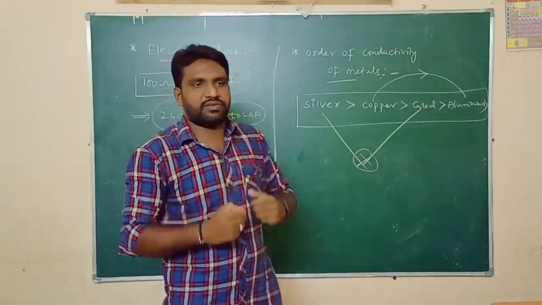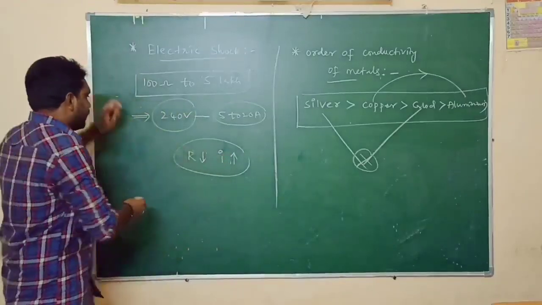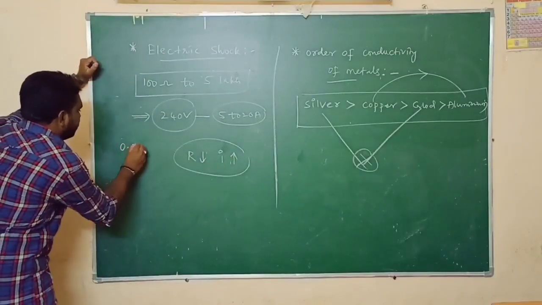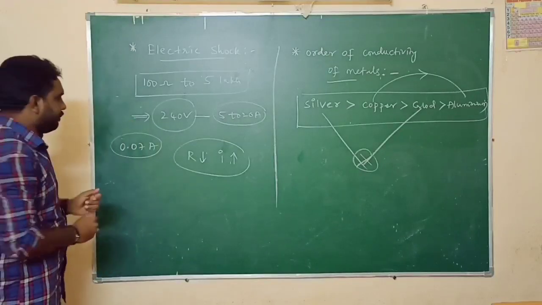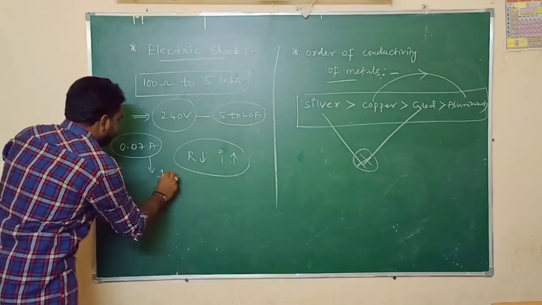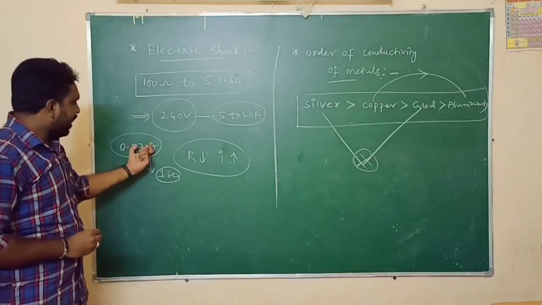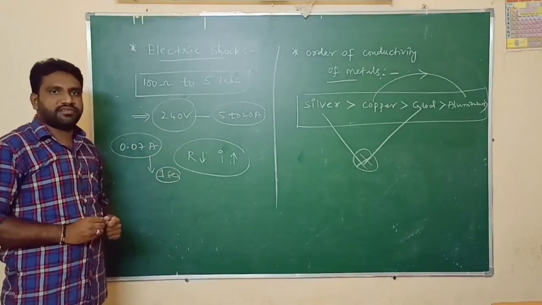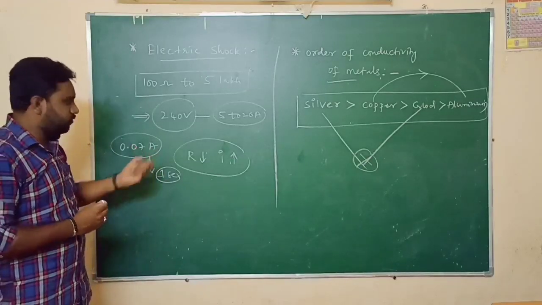Finally, if the intensity of the current becomes 0.07 amperes for 1 second in our body, it causes death. It almost reaches death. It is a fatal situation that we have to face.